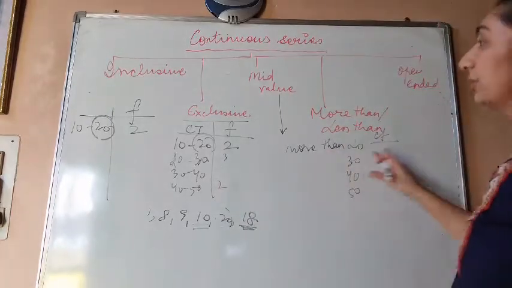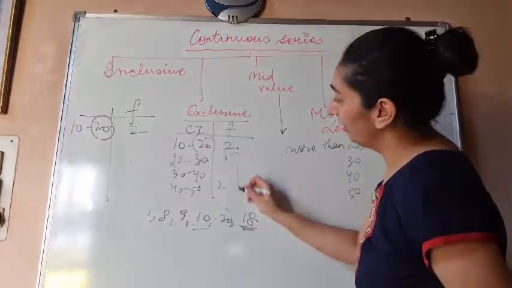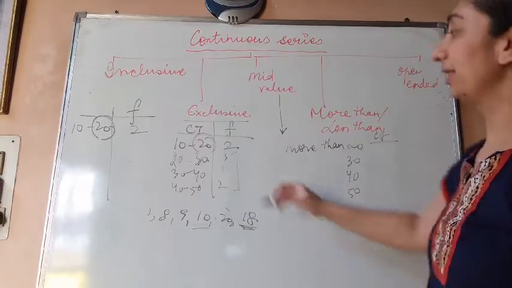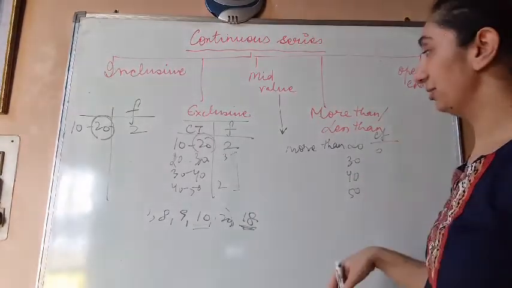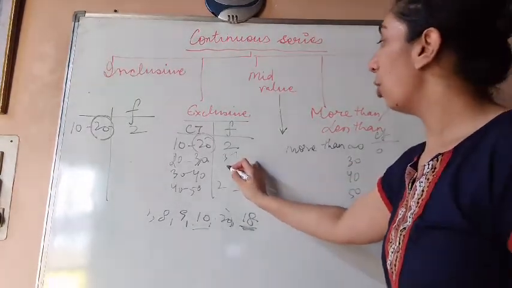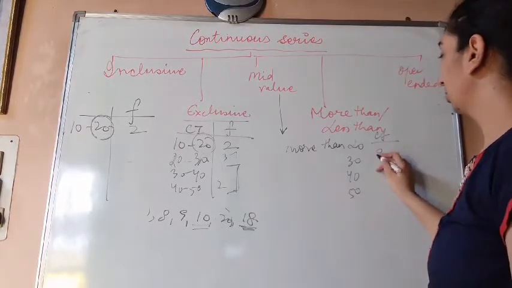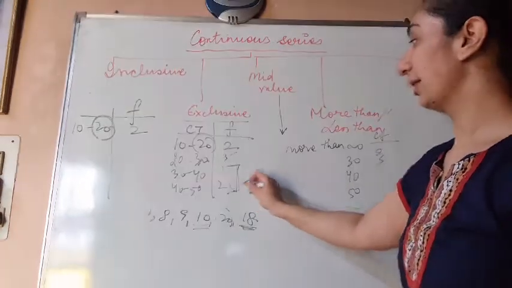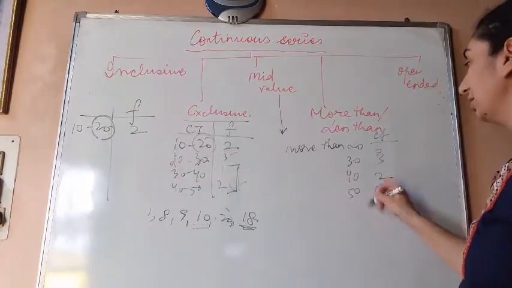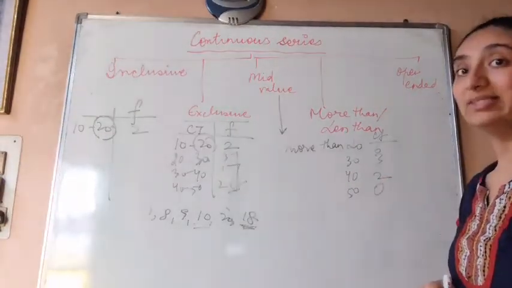So more than 20 is all these numbers. So we add them up and we write it here. Then more than 30 is all these numbers. More than 40 is again only this number, and more than 50 is 0. That is your more than series.